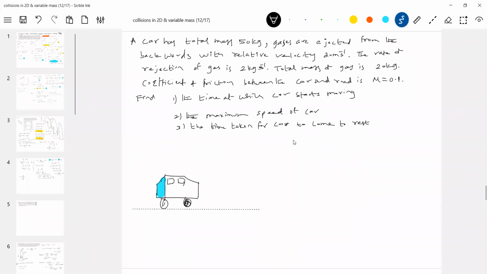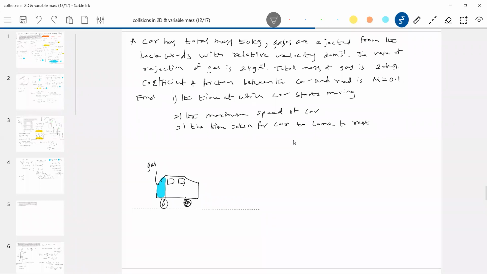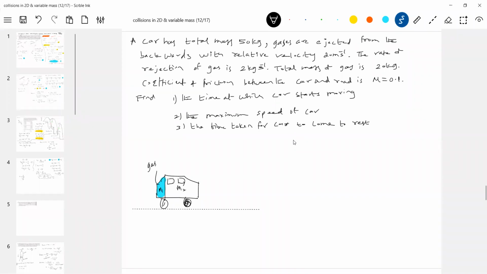Total mass 50 kg. Gases are ejected. This is the gas. I'm just giving a small diagram. Now read the question so that you'll understand the equations I'm going to write. The car has total mass 50 kg. Gas is ejected, and the total mass of gas is 20 kg. So the mass of the gas is 20 kg, and the mass of the car is 30 kg, so the total mass becomes 50 kg.